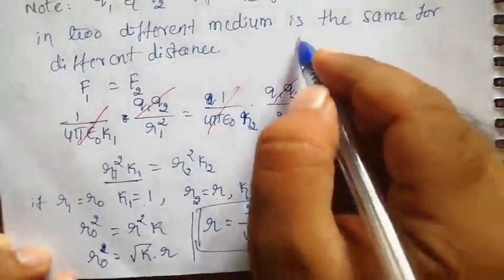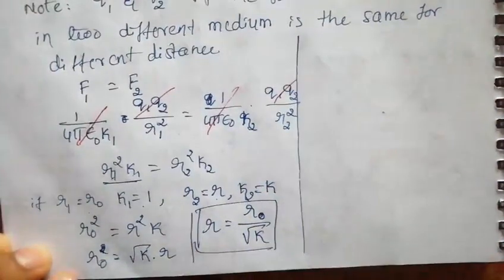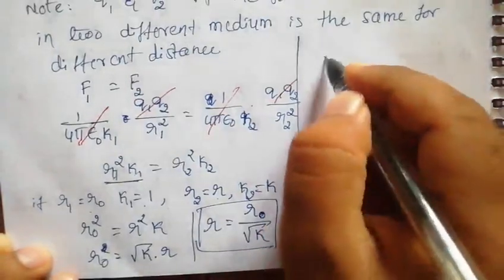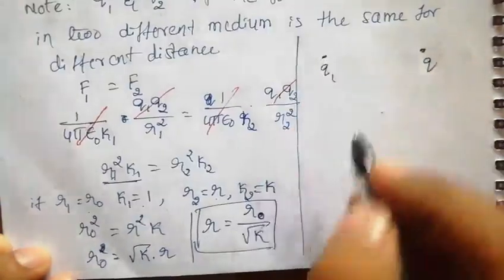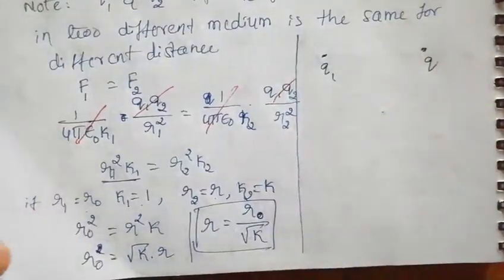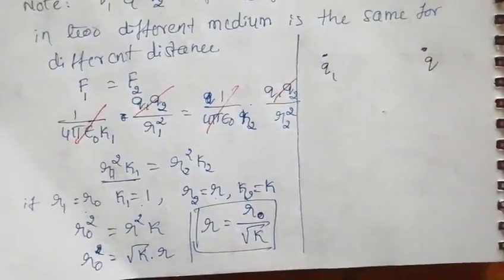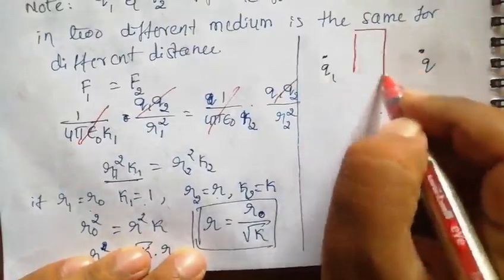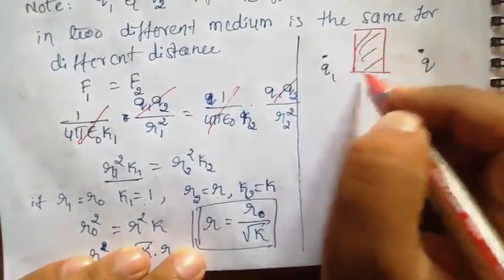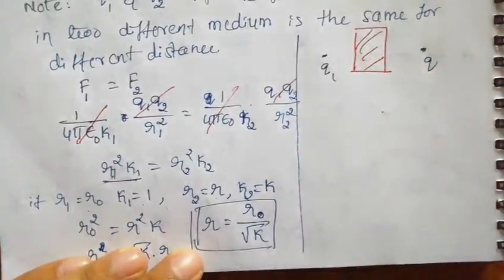The next thing is simple. Here we take two charges, q1 and q2. Now they are not completely in air or vacuum, so some part is in air, and in between the two we introduce a material with dielectric constant k.